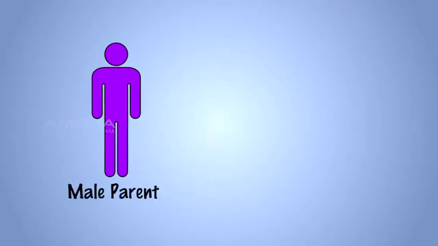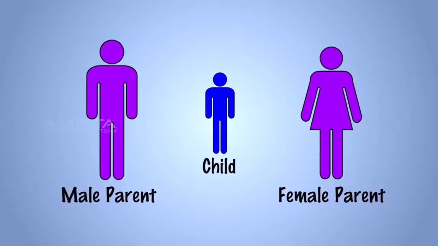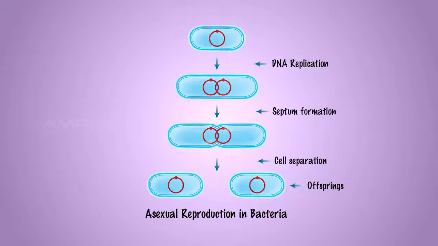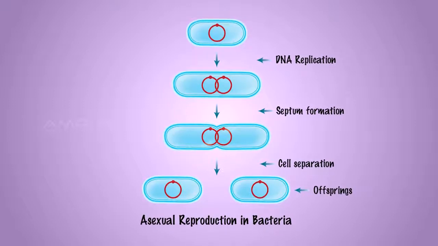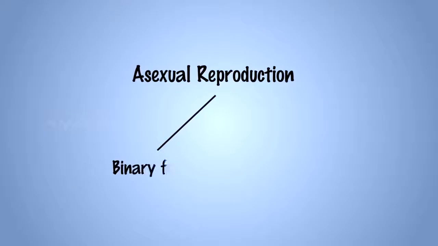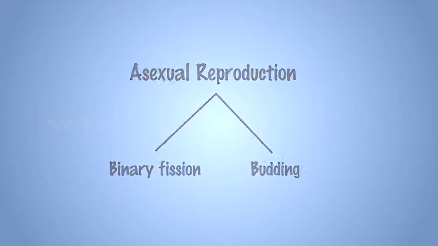Sexual reproduction is the mode of reproduction in which the offspring arises from two parents from the opposite sexes. Asexual reproduction, on the other hand, is a reproduction in which the offspring arises from a single parent. Binary fission and budding are two common methods of asexual reproduction.